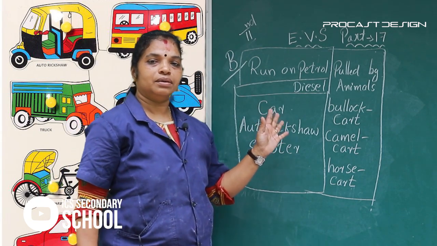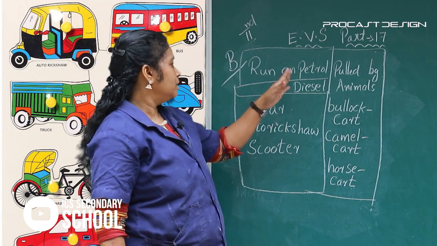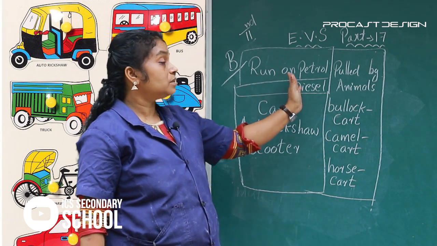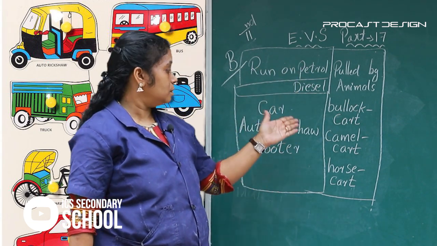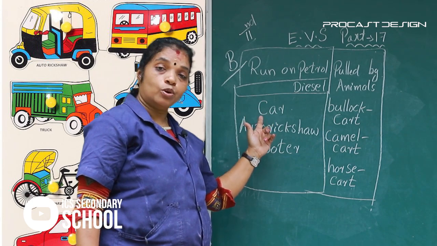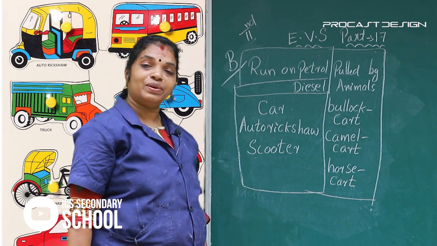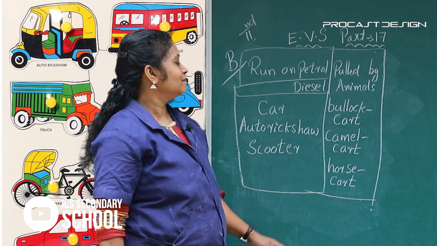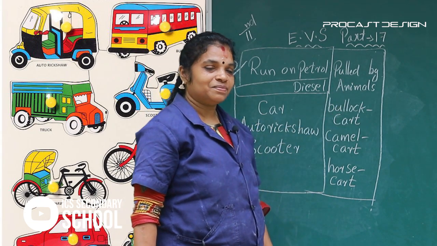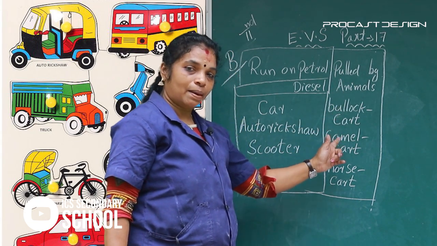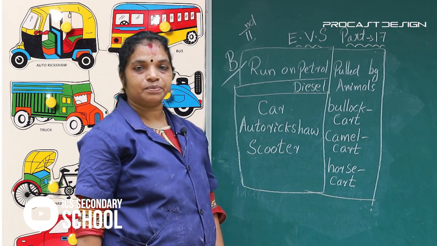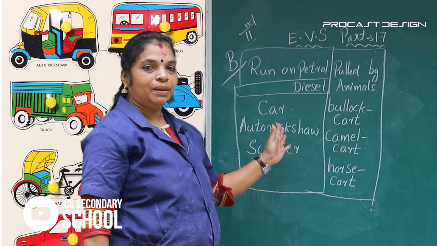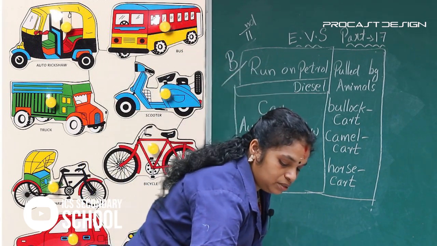Okay, B work. Dear students, follow this. We divided it. Our question is run on petrol or diesel. There we write a car, auto rickshaw and scooter. Then pulled by animals: bullock cart, camel cart and horse cart. Complete. Next work.